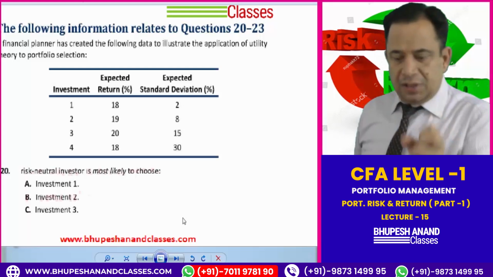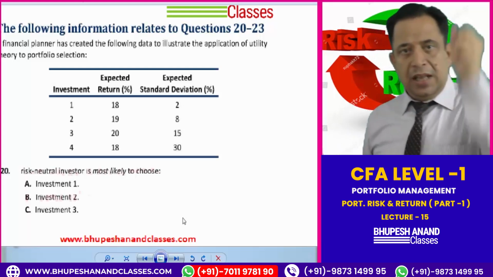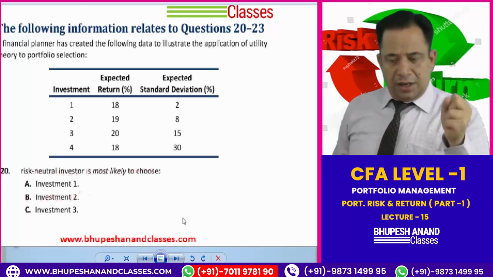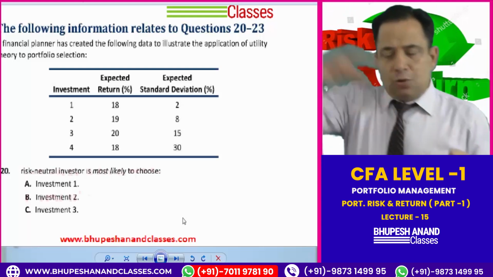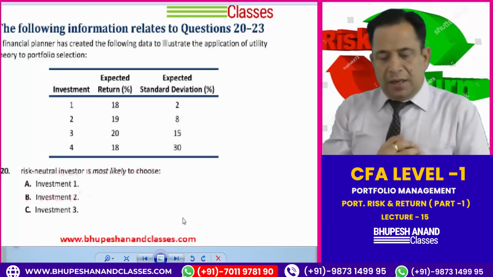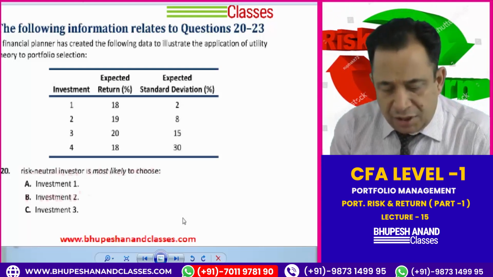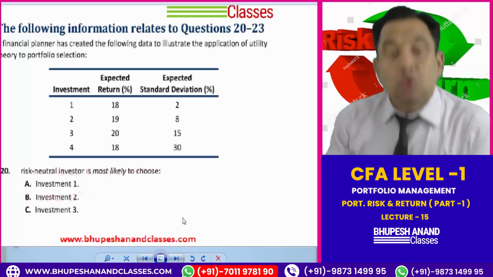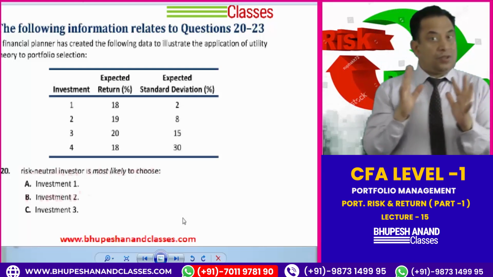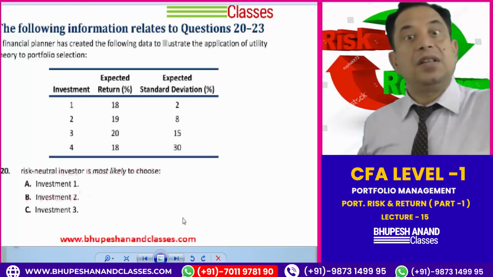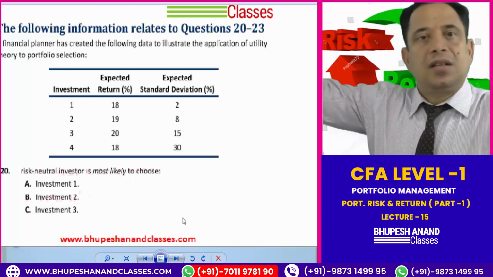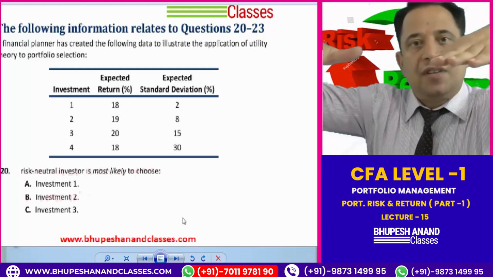They have given some investments: investment 1, investment 2, investment 3, investment 4, and the returns are given to me, and the standard deviation is given to me. And in the first point, they have given: the risk neutral investor is most likely to choose. And you know the meaning of risk neutral? He is only concerned with the return, he is not concerned with the risk, and that's why I have just prepared a straight line.